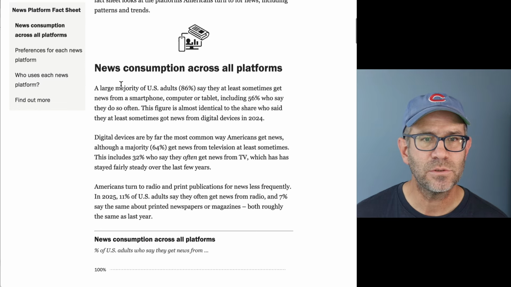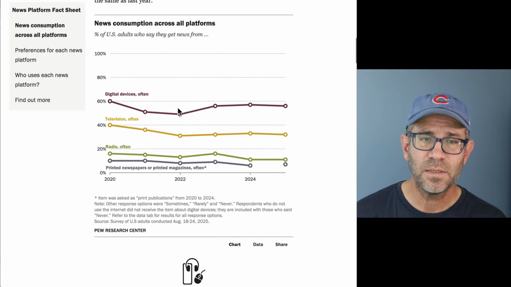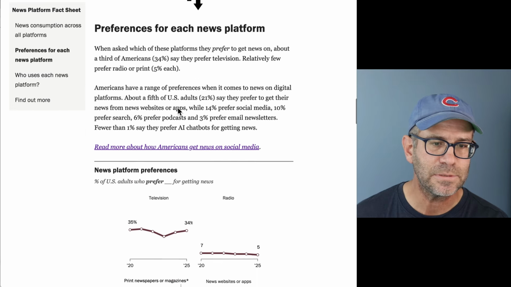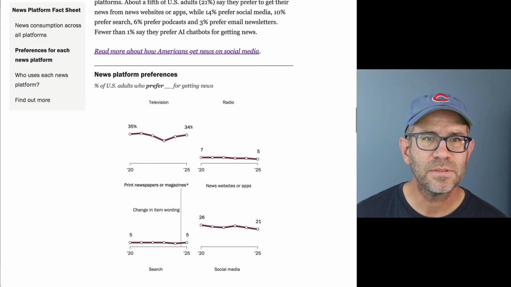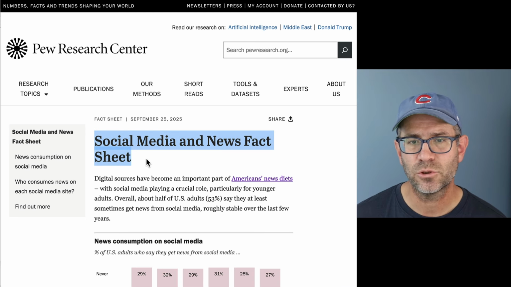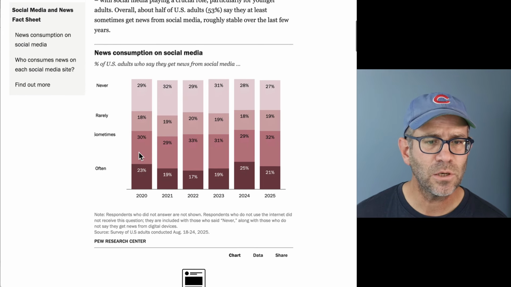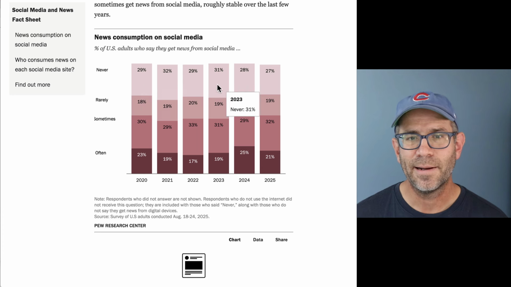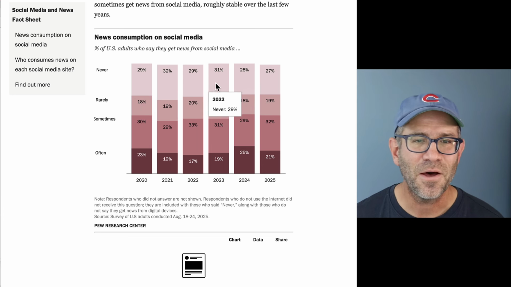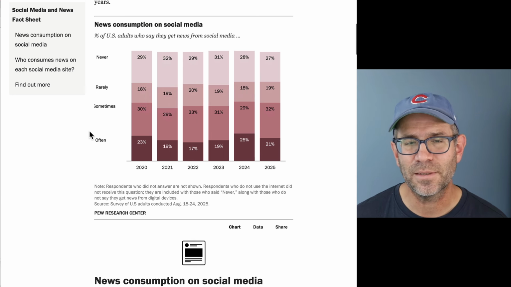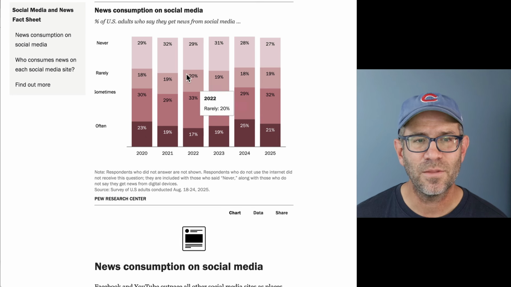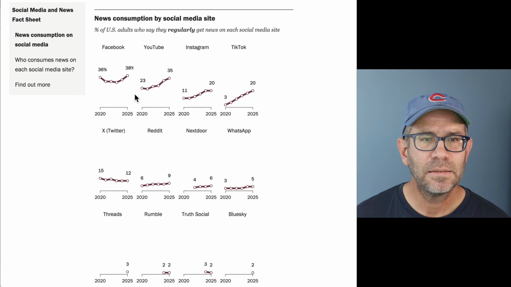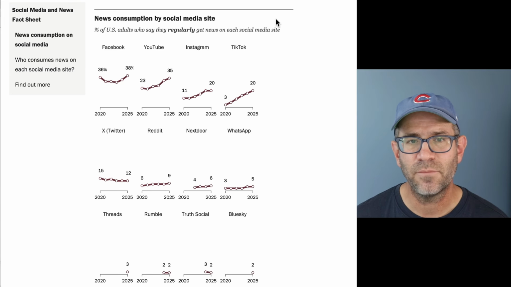And so this shows news consumption across all platforms, not just social media, but traditional news, newspapers, things like that. This second fact sheet is social media, right? And so percent who get their news from social media, probably me, like 30% of the people don't get their news from social media, and then others are rarely, sometimes, and often, right? And then we see data that is percent of US adults.